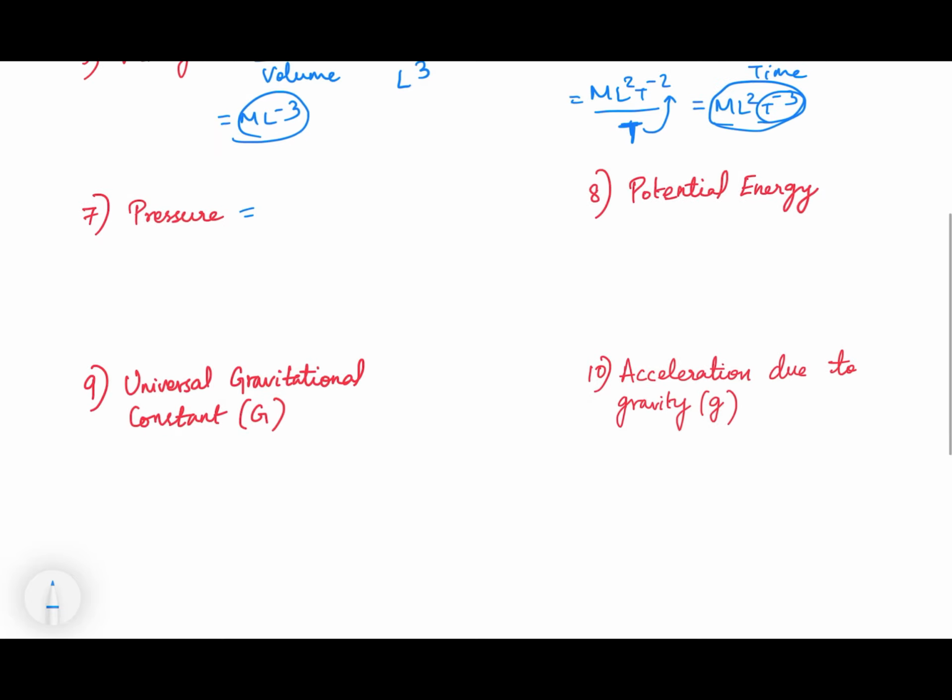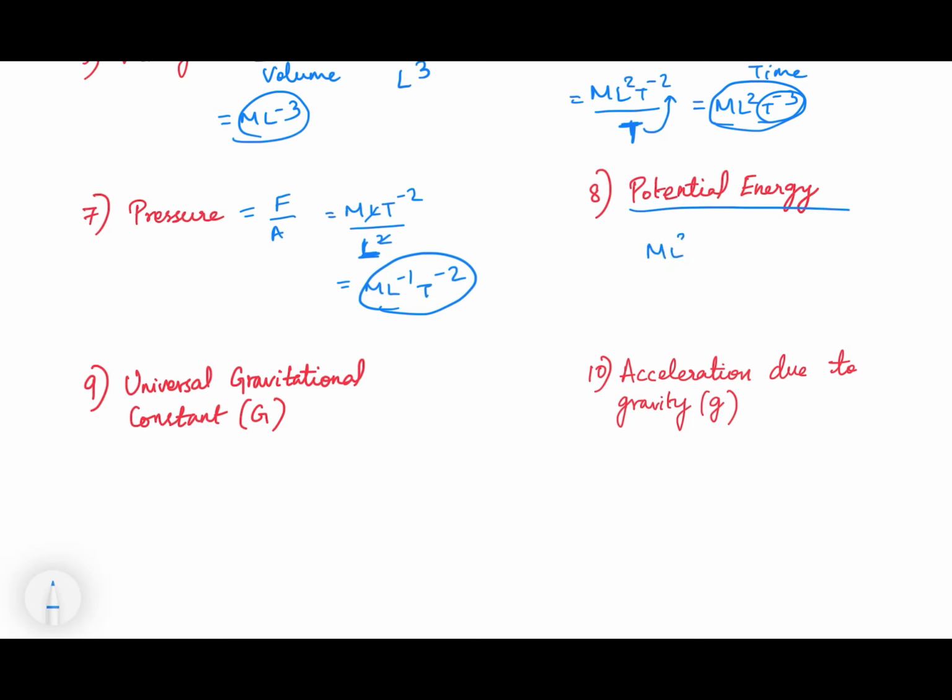Note this. Pressure. What is the formula for pressure? It is force by area. For force, what is the formula? Mass into acceleration. L T^-2 is for acceleration, by area is L^2. Now if you are going to cancel, this L is positive here, but when it goes to the top, it is going to become negative. So it is M L^-1 T^-2, right? This L is positive down. When it goes above, it's going to become negative.